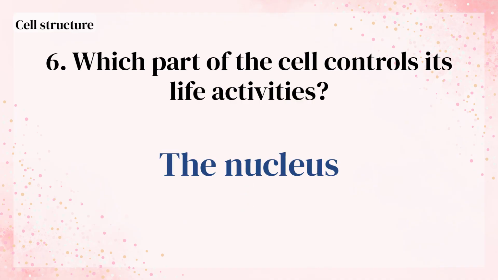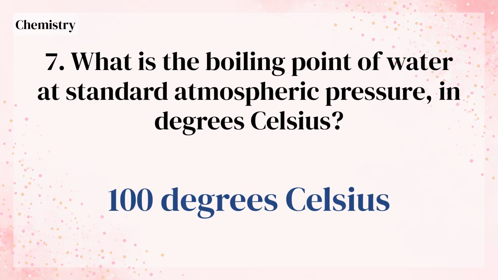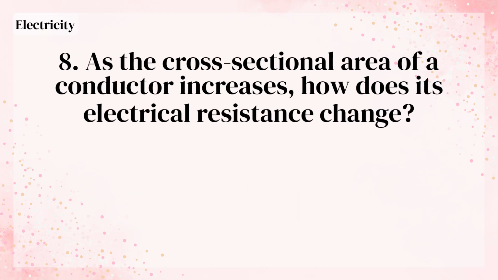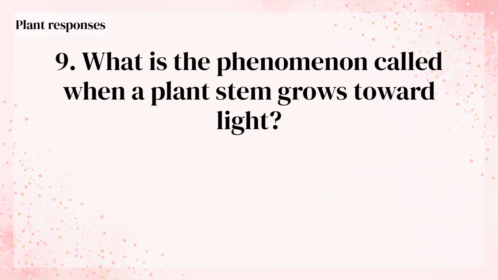The nucleus. What is the boiling point of water at standard atmospheric pressure, in degrees Celsius? 100 degrees Celsius. As the cross-sectional area of a conductor increases, how does its electrical resistance change? It decreases. What is the phenomenon called when a plant stem grows toward light?